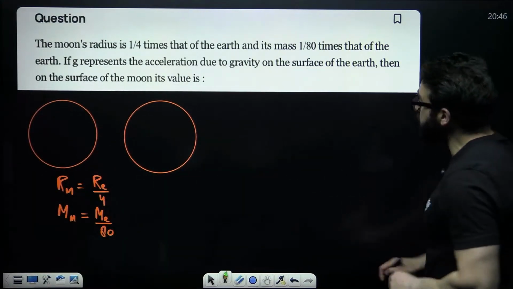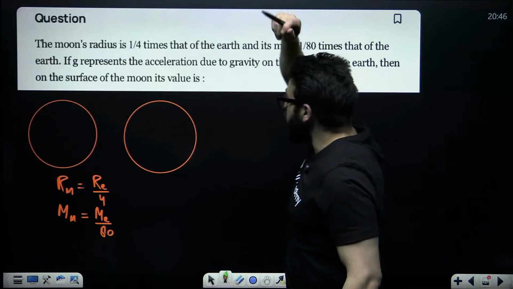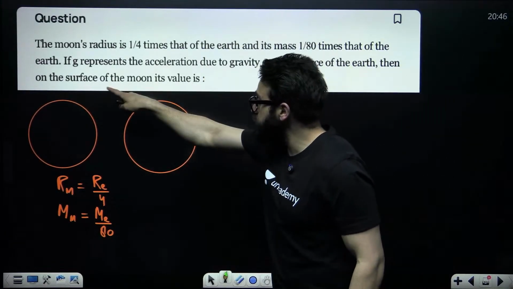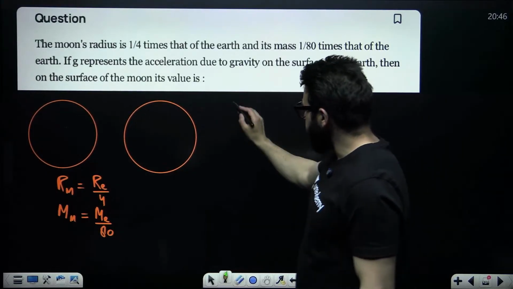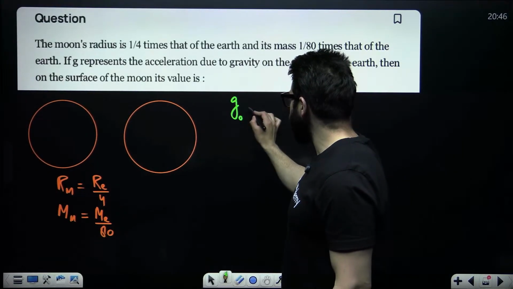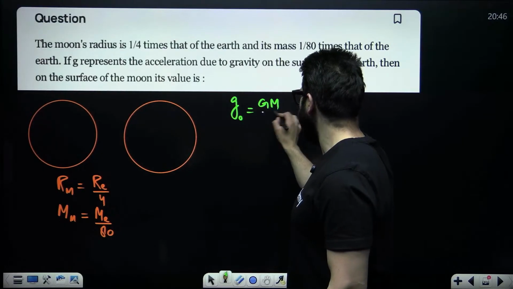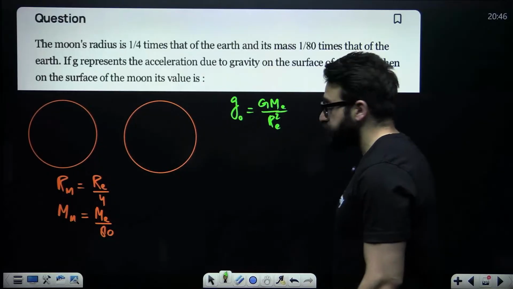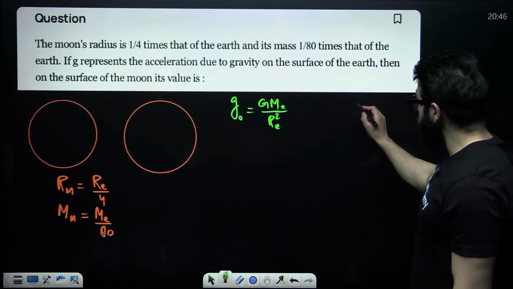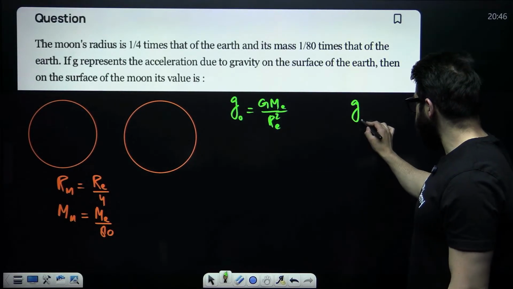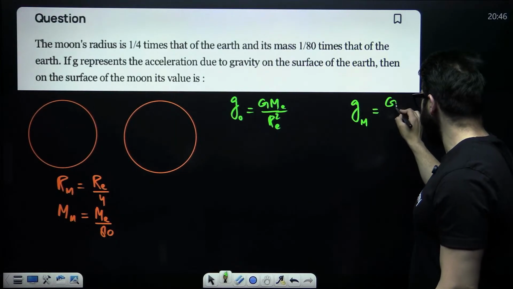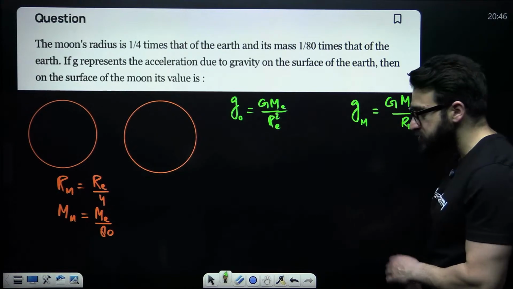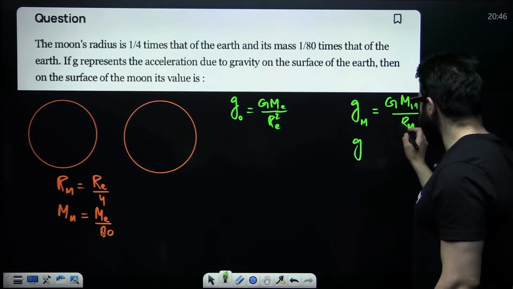Then further it says, if g represents the acceleration due to gravity on the surface of earth, then the acceleration due to gravity on the surface of moon will be what? Guys, acceleration due to gravity on the surface of earth is GM by R square, where this is Re when it comes to earth. When it comes to moon, how do we write it? It is G into mass of moon divided by radius of moon squared.